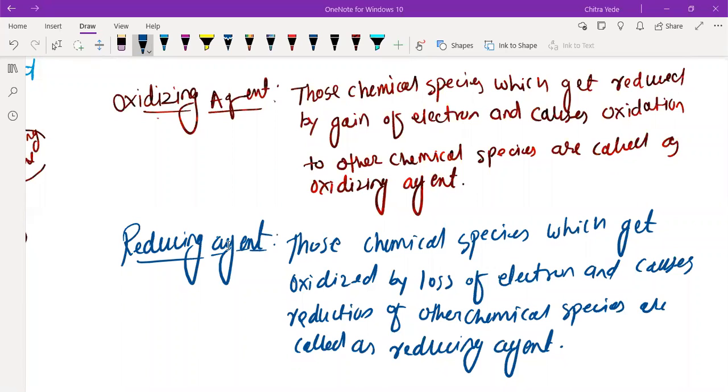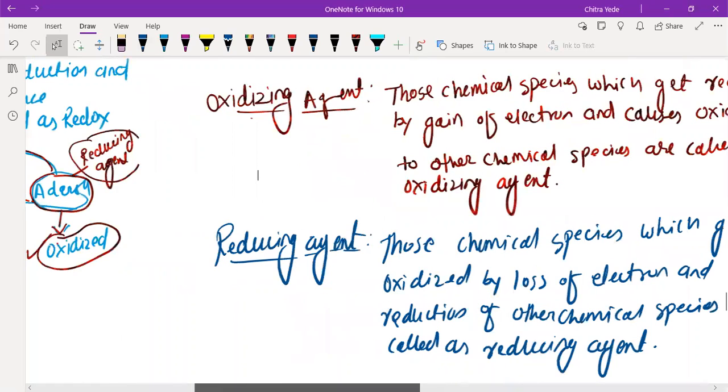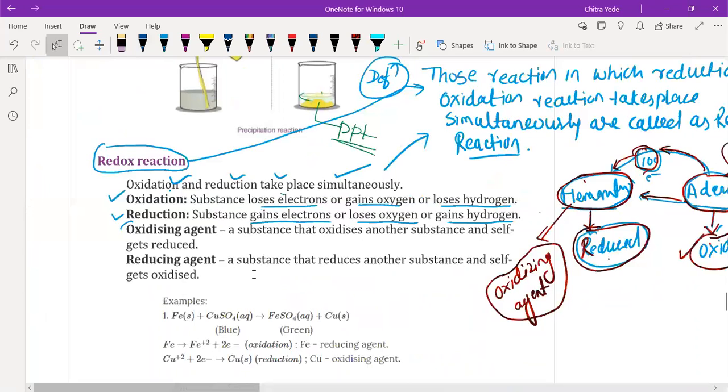So I hope you have understood very well about oxidizing and reducing agent. Any doubt here? No doubt, sir. Okay. Whenever you forget, just remember the example of Hemant and others. You will memorize what is oxidizing and reducing agent.